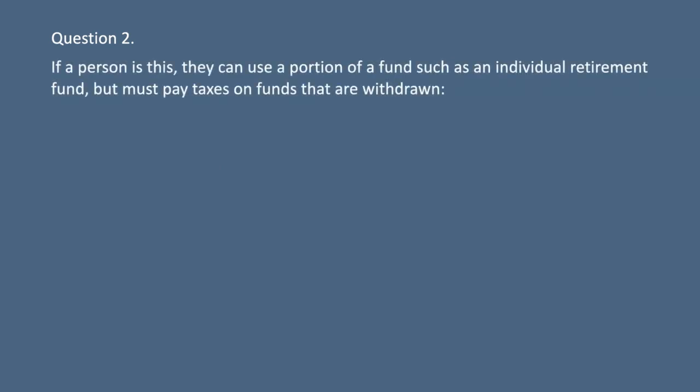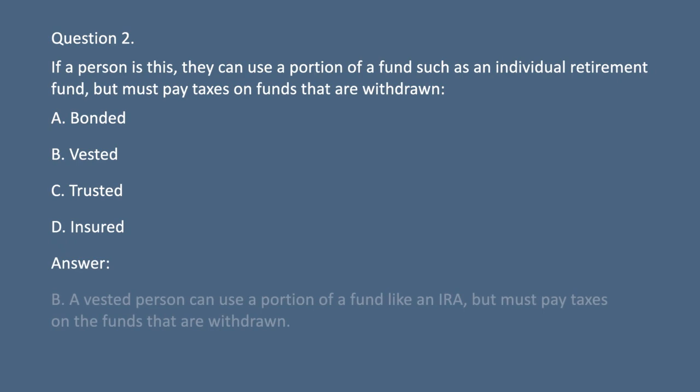Question 2. If a person is this, they can use a portion of a fund such as an individual retirement fund, but must pay taxes on funds that are withdrawn. A. Bonded. B. Vested. C. Trusted. D. Insured. Answer: B. A vested person can use a portion of a fund like an IRA, but must pay taxes on the funds that are withdrawn.